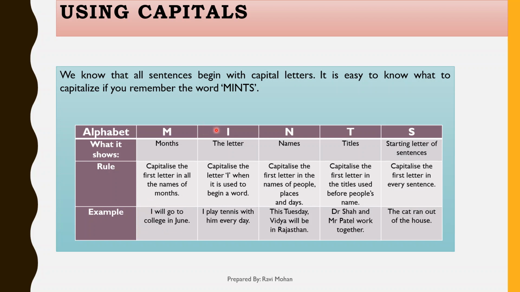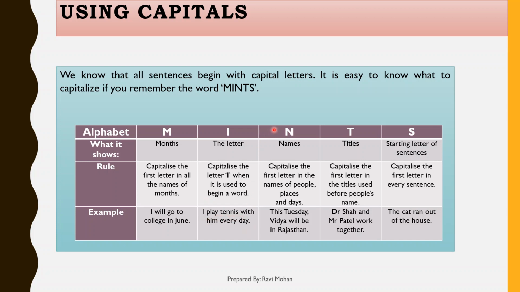Next is I, the letter. Capitalize the letter I when it is used to begin a word. It means whenever I comes at the start of the sentence, it is always in capital form. For example, I play tennis with him every day.